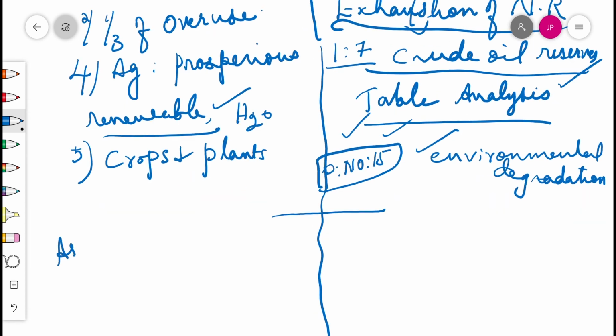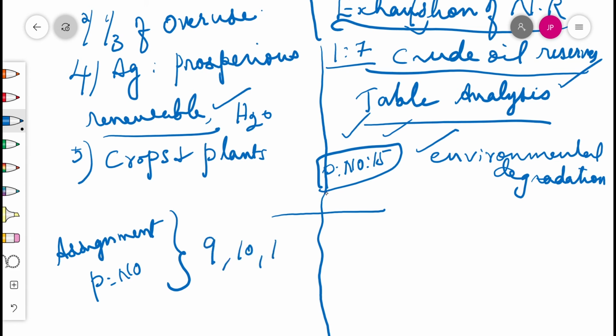Today's assignment is page number 16, question numbers 9, 10 and 11, with respect to the topic of sustainability of development with examples. My dear children, the ninth question is, why is the issue of sustainability important for development? So we have to write the answer. What is sustainability of development? That definition, at least one definition, is to be learned. Two examples are given in our textbook. That has to be learned and written in value points. Brief value points are also enough. And your role or my role in order to make it better, and why it's important also, you have to